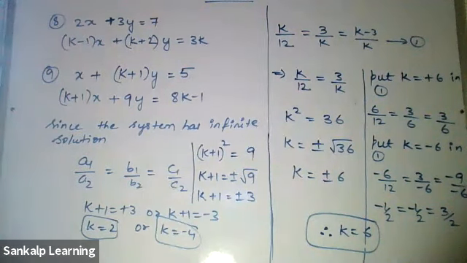People who have finished, take down the heading. The same heading as the 3rd main, but instead of infinite, write it as no solution. Find the value of k for which the system has no solution. The 4th main: find the value of k for which the system has no solution.